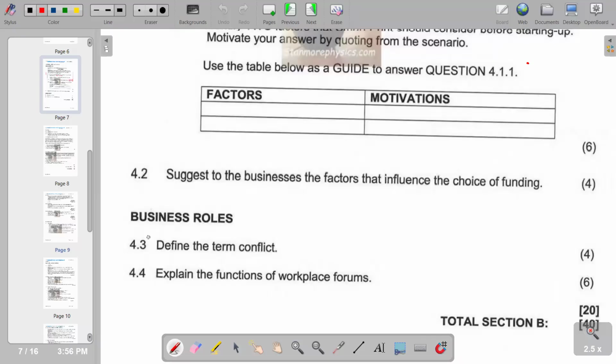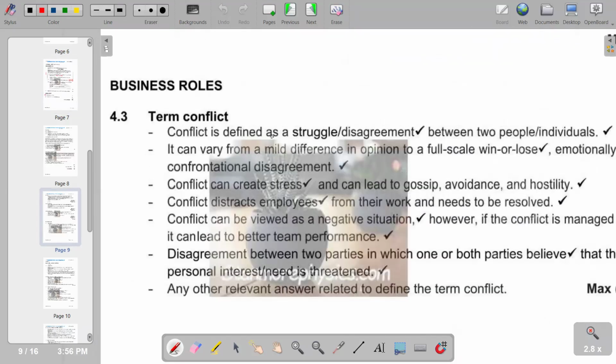On the next question, 4.3, which is on business roles, define the term conflict. Conflict is defined as a struggle or disagreement between two people or individuals. It can vary from mild difference in opinion to a full-scale win or lose, emotional, confrontational disagreement. So this is the explanation of the term conflict. Conflict distracts employees from their work and needs to be resolved. Of course, there should be a solution to the conflict that will be taking place. Obviously, it will act in the negative direction of the success of the business.